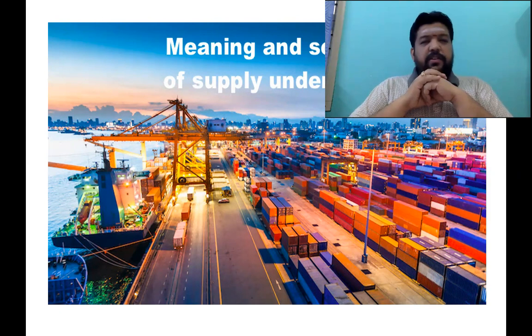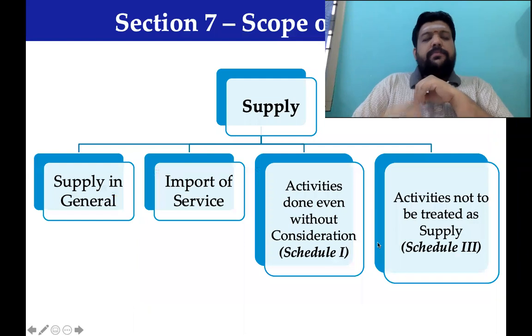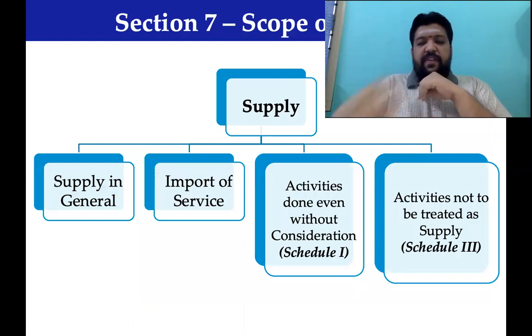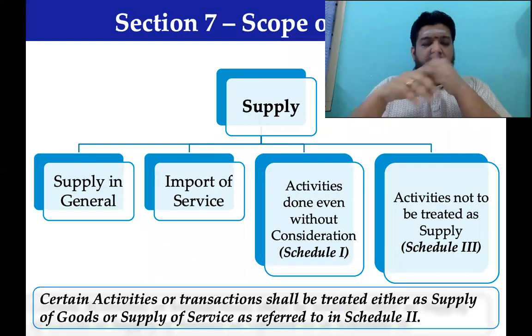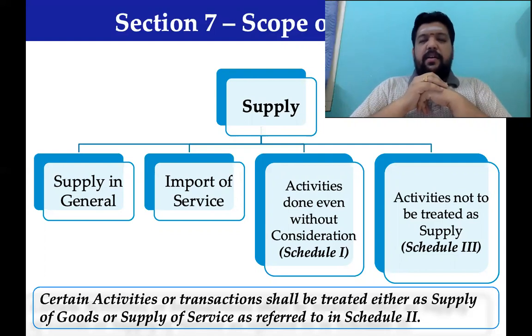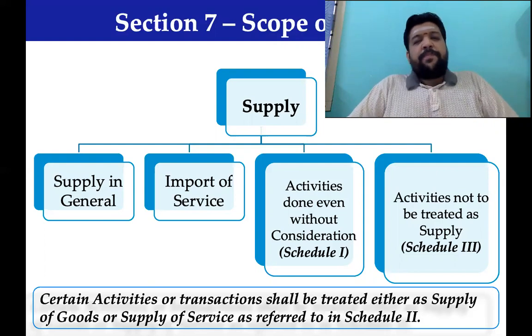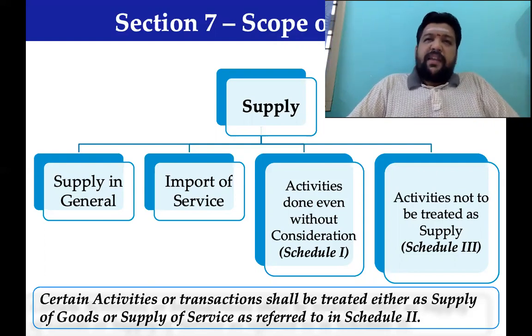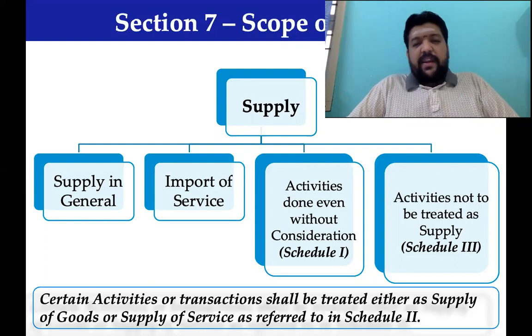We have made our initial discussion towards supply, where we highlighted that the supply definition can be broadly categorized into four pockets. A general term supply; in case of import of service, how it has to be handled; certain activities deemed to be supplied by the government, which is very popularly called Schedule 1 activities, followed by activities that are treated by government neither as supply of goods nor as supply of services, which are Schedule 3 activities, which we are about to learn today.